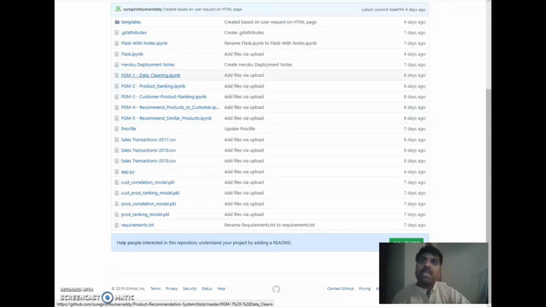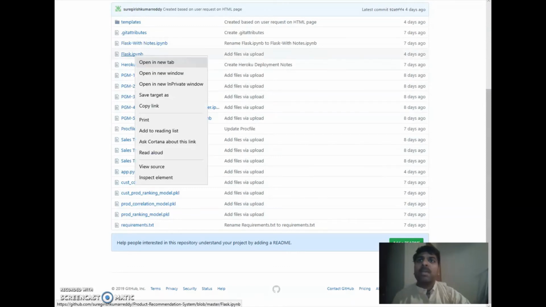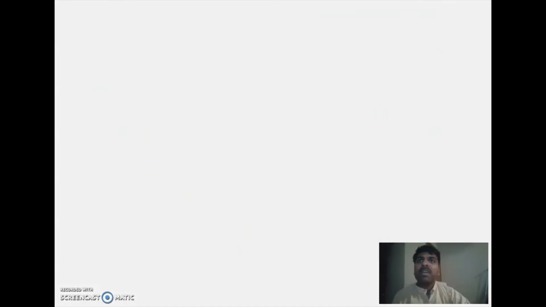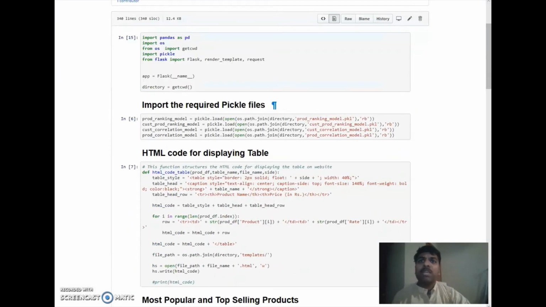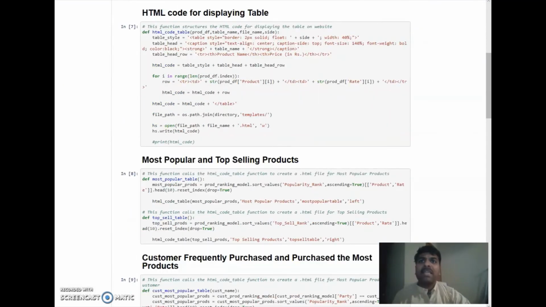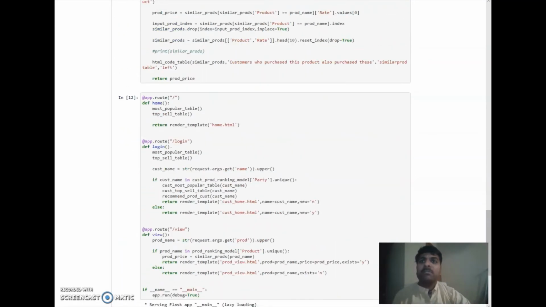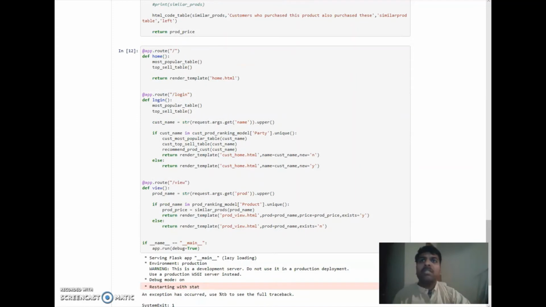When these programs are built, they develop the models and create the pickle files, which are used in the Flask program. Looking into this program, we can find the Flask program where we import the pickle files and perform actions based on what is done on the main screen.